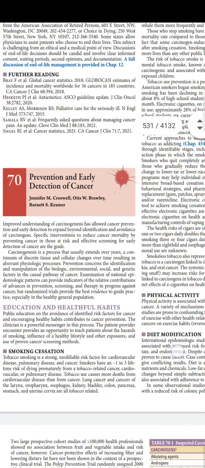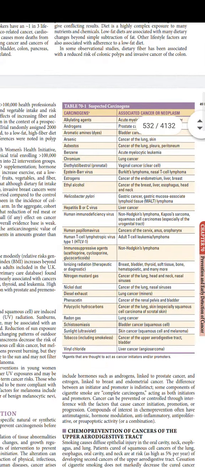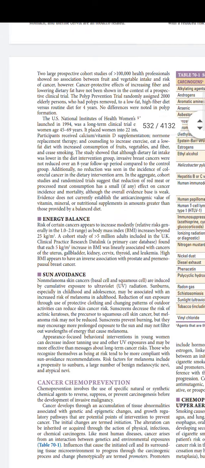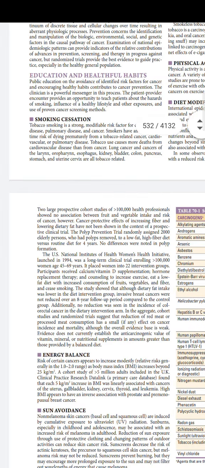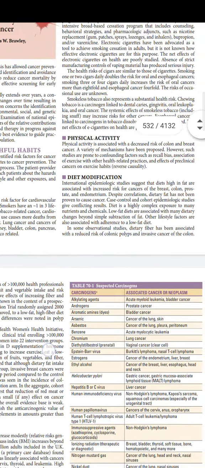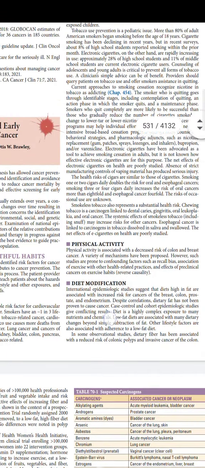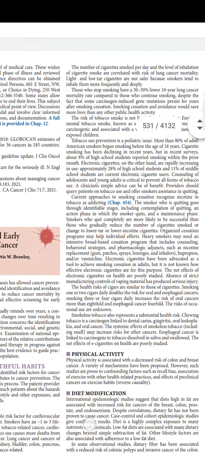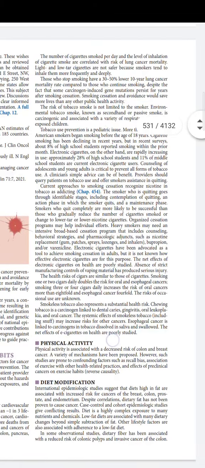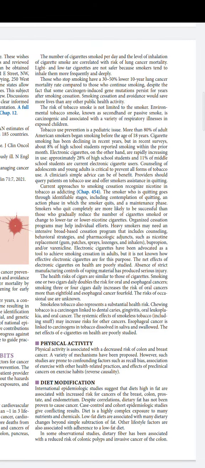Prevention and early detection of cancer. Also, the only thing is that in diet modification, physical activity and smoking cessation, there was some more information that has been removed now. There is not that much information, but everything else is the same.